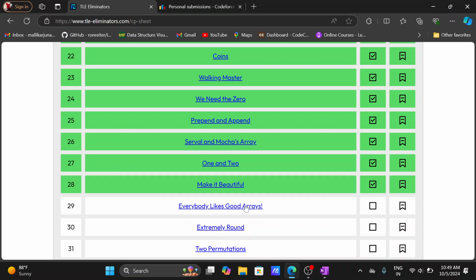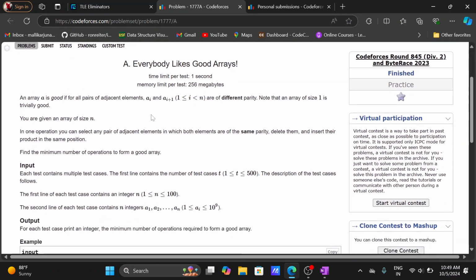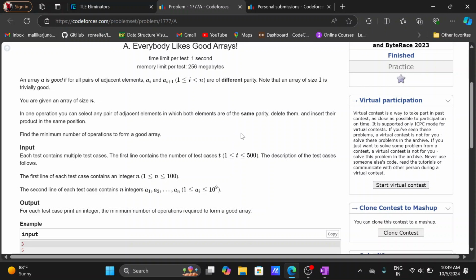Now, everybody likes a good array. An array A is good if all pairs of adjacent elements have different parity. Okay, I got this one. So he's saying that